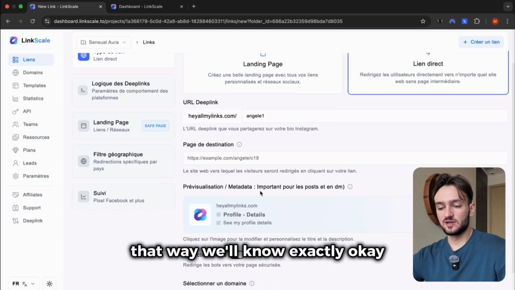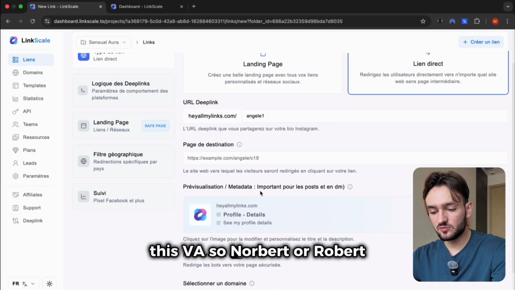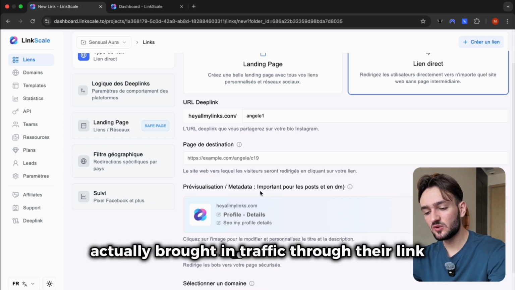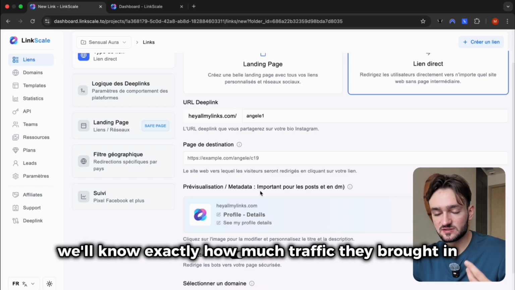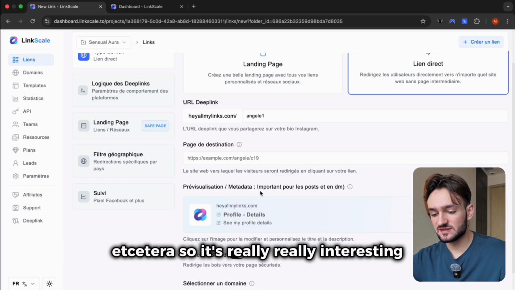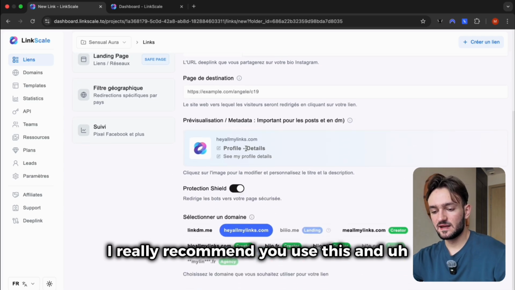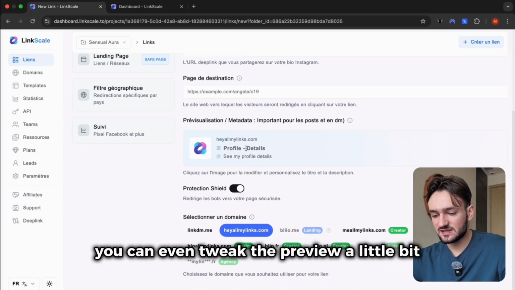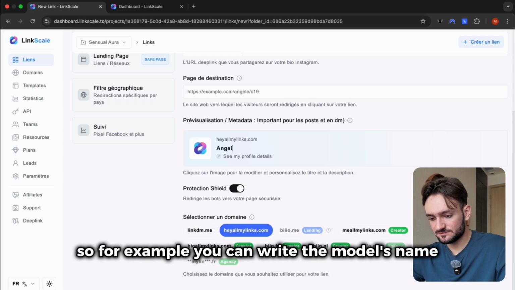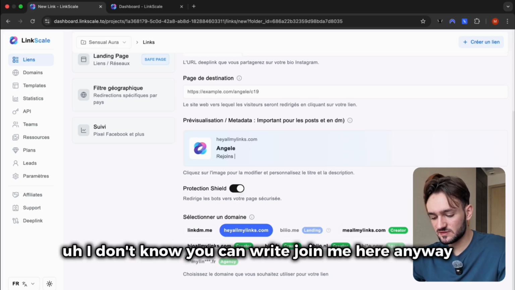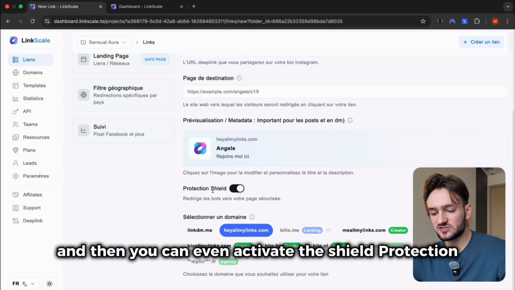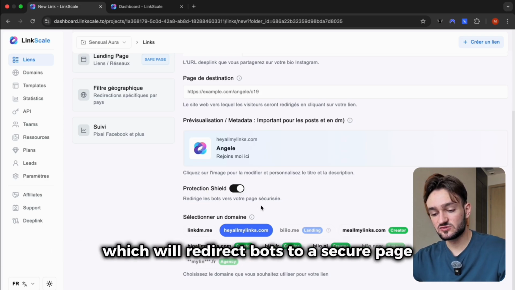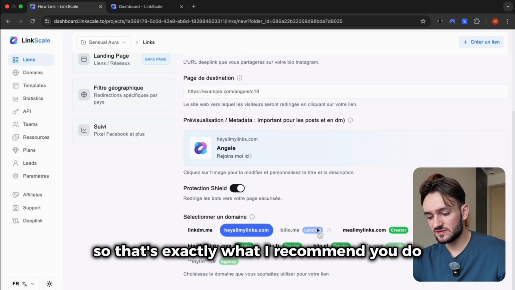That way, we'll know exactly that this VA, Robert, brought in traffic through their Linkscale tracking link and then to OF. And we'll know exactly how much traffic they brought in, etc. So it's really, really interesting. I really recommend you use this. And you can even tweak the preview a little bit. So for example, you can write the model's name. You can write join me here. Anyway, there you go. And then you can even activate the shield protection, which will redirect bots to a secure page.